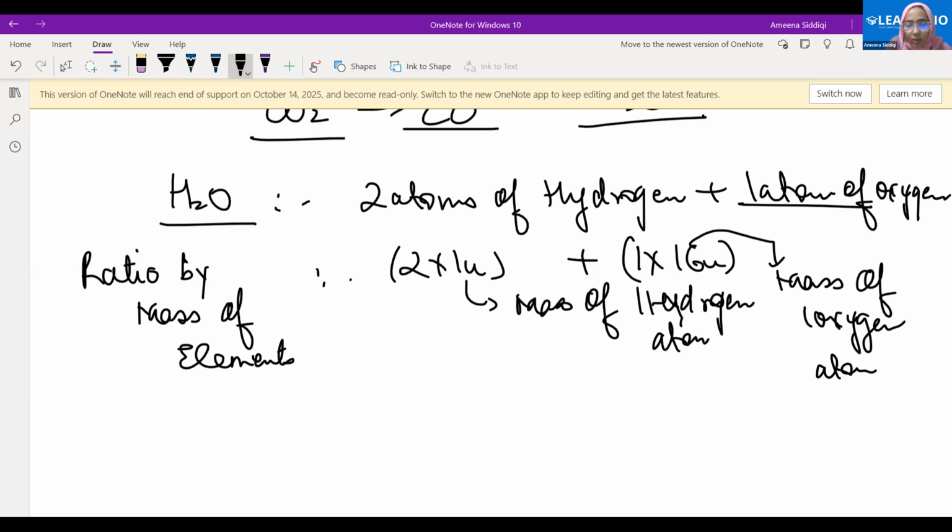Clear? What is the proportion that we are getting? This forms 2 is to 16, no? What is the mass due to oxygen? 1 is to 16. Therefore, we get 2 is to 16. What is the simplest ratio that we are getting? 1 is to 8?